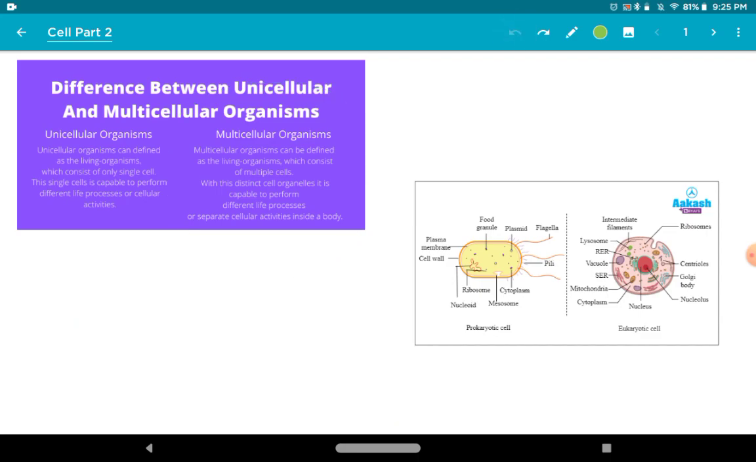So let's move ahead. We have discussed unicellular and multicellular organisms. If you want to take notes, you can take them from here.